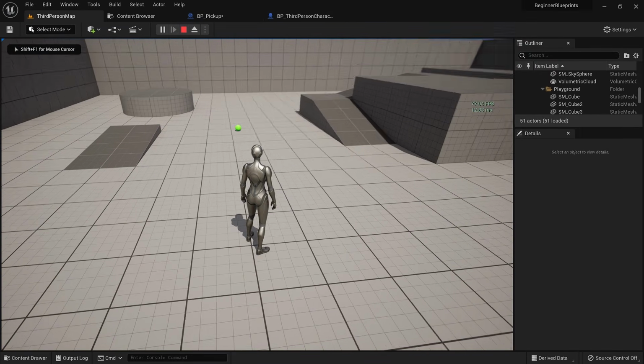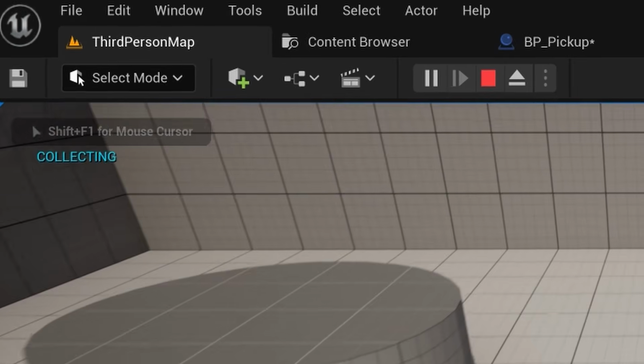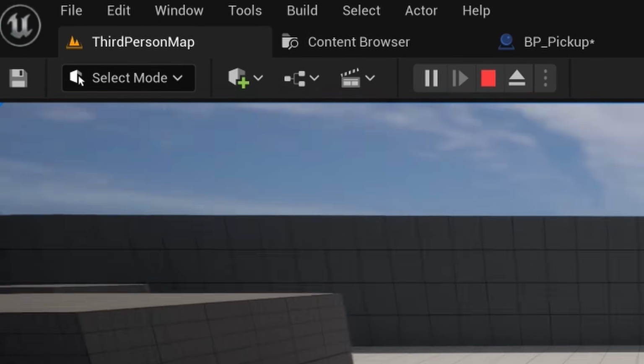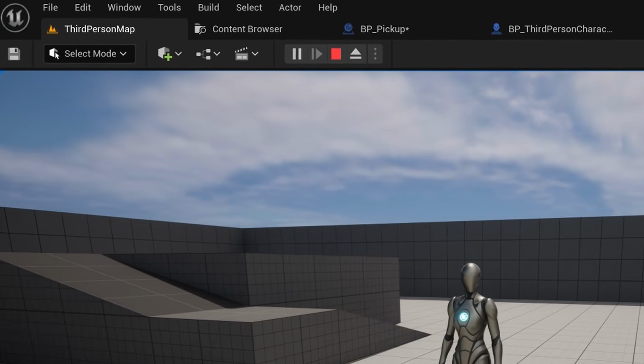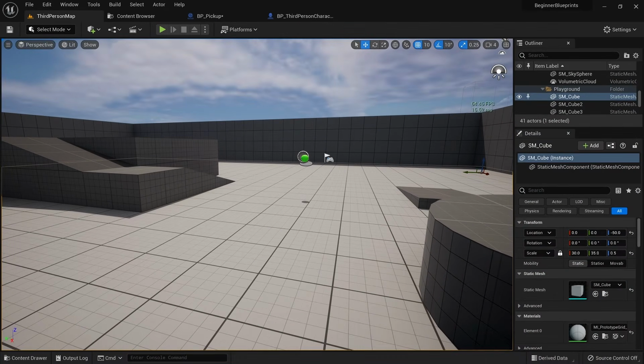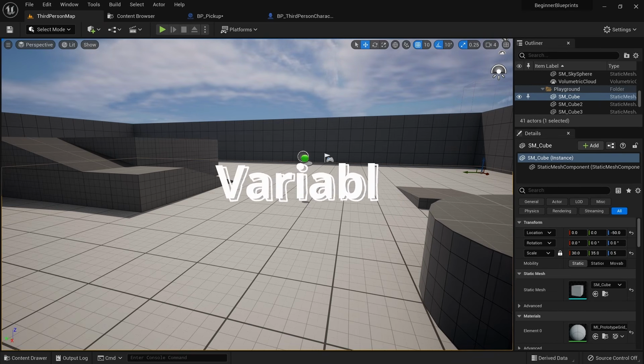When we collect the pickup, we can see that our player character prints the string to the screen. This doesn't seem like a huge accomplishment, but you've actually just done something really amazing and made two blueprints interact with each other. Understanding how this works sets you up to become able to create many of the game mechanics you see commonly used in all games. We now want to save a number with the amount of pickups the player has collected, so this is the perfect opportunity to talk about variables.